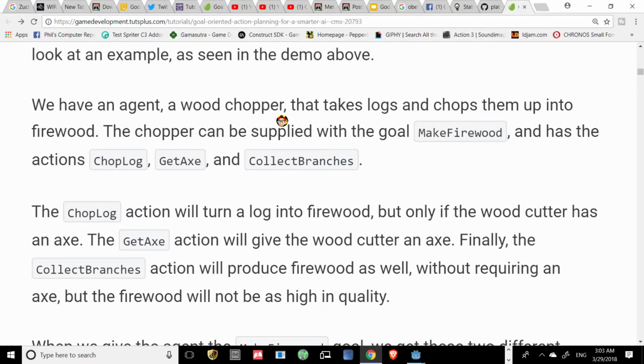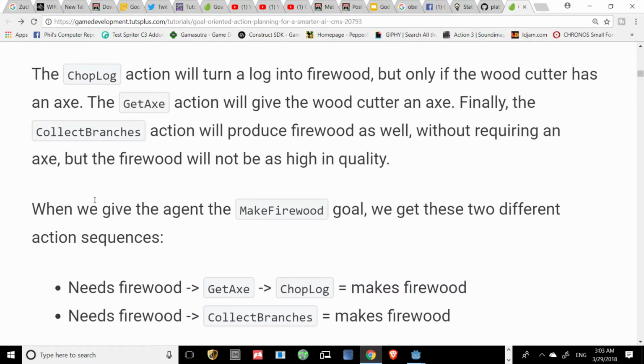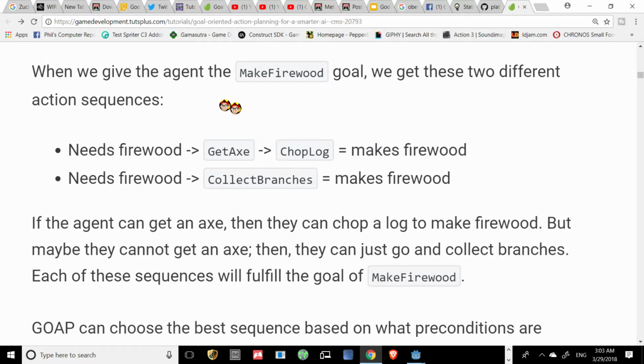So we have an agent, a wood chopper, that takes logs and chops them up into firewood. The chopper can be supplied with a goal, make firewood. That's their goal. And has the actions chop log, get axe, and collect branches, right? Well, check this out. The chop log action will turn the log into firewood, but only if the woodcutter has an axe. The get axe action will give the woodcutter an axe. Finally, the collect branches action will provide firewood as well without requiring an axe, but the firewood will not be high in quality.